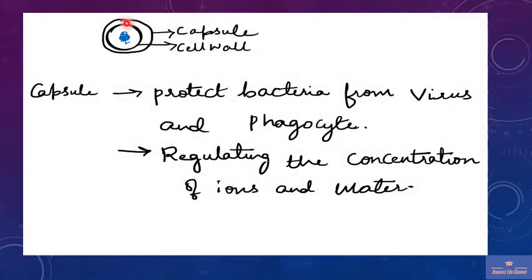Here is a diagrammatic representation of the capsule, where you can see that the outer covering of the cell wall is made up of the capsule. The main function of the capsule is to protect the bacteria from viruses or phagocytes, and it also helps to maintain the concentration of ions and water in the cell.